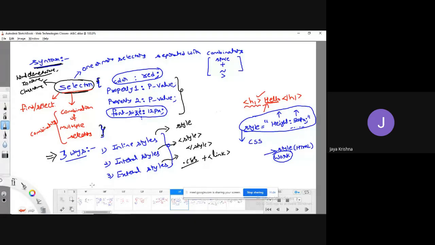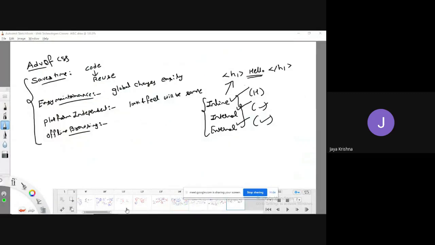But the thing is, while writing within the style tag or within the CSS file, you have to first access the corresponding element. How are we going to access the corresponding element? By using a selector. What is the selector?